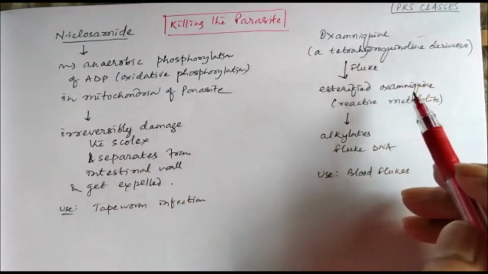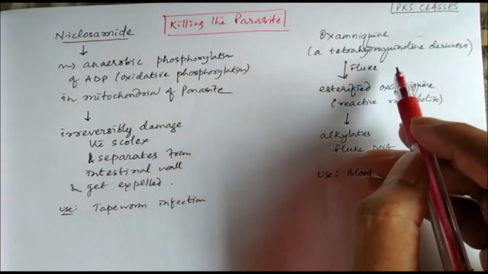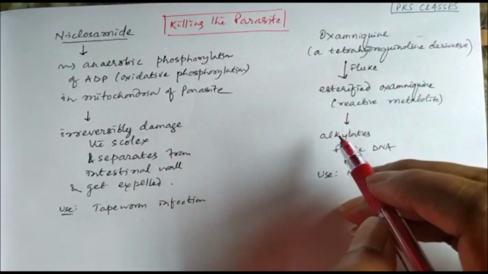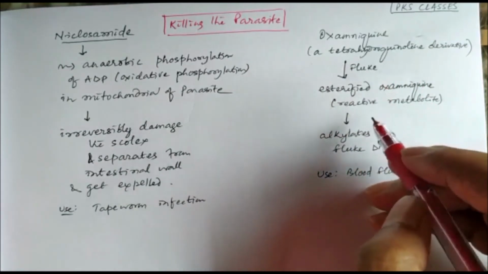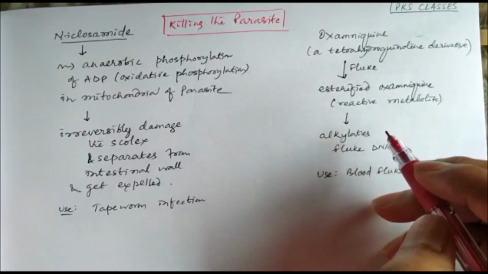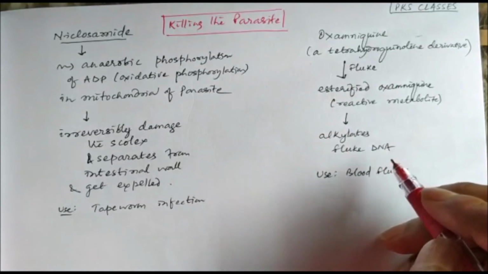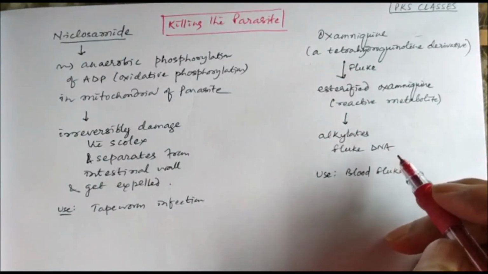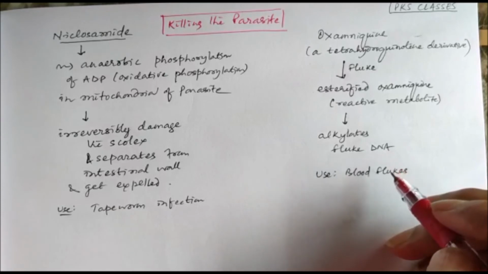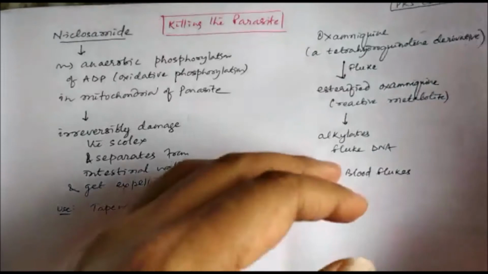Then oxamniquine, a tetrahydroquinoline derivative, is metabolized or esterified by the fluke to a reactive metabolite, and that reactive metabolite alkylates the DNA of the flukes, blood flukes rather, and in this way it kills the blood flukes, and it can be used against the blood flukes.